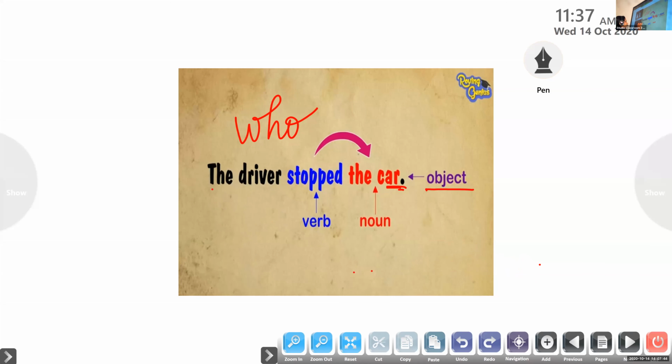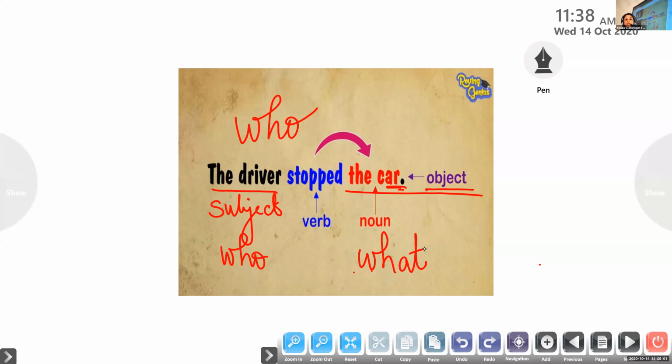So the driver, in order to get the subject of the sentence, we need to ask a question, who? In order to get the object of the sentence, in this context, ask a question, what? In certain other contexts, we have to ask a question, whom? Is that clear to all of you? Now we'll move on to the next sentence.